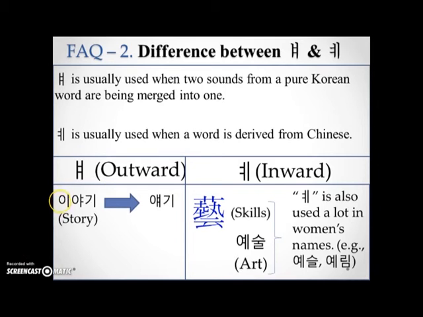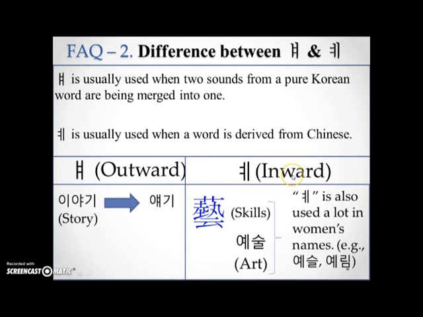I think it will make more sense if I have an example up here. So let me show you. 이야기 is a pure Korean word. Pure Korean word means it didn't come from Chinese or any other languages, but we invented it amongst ourselves as we speak in Korean. So, 이야기 is a pure Korean word, but if we say it really fast, 이야기, 이야기, it's gonna sound like 얘기. So in this case, since it's a pure Korean word, we use the outward A.